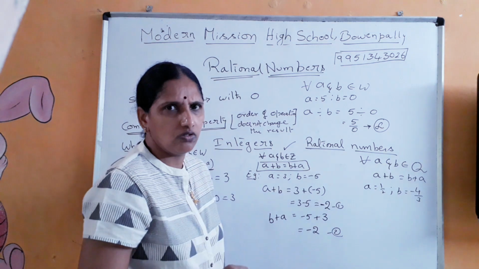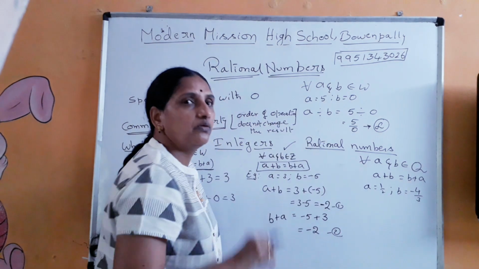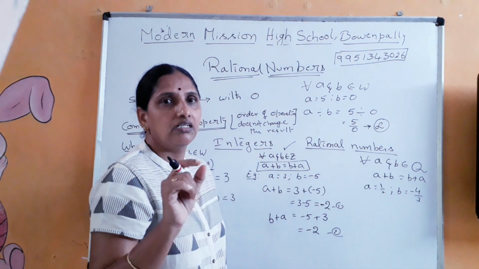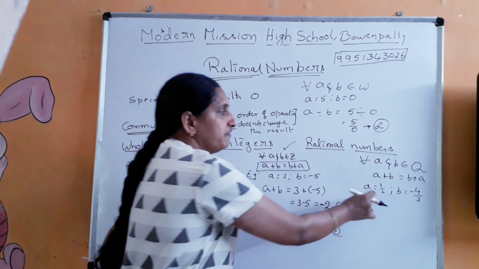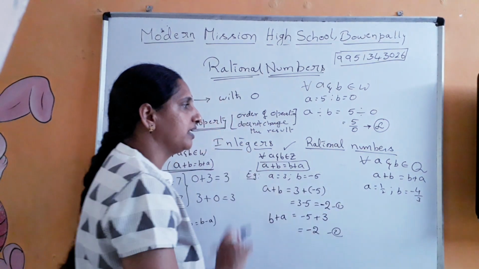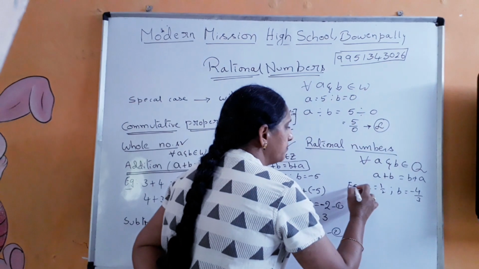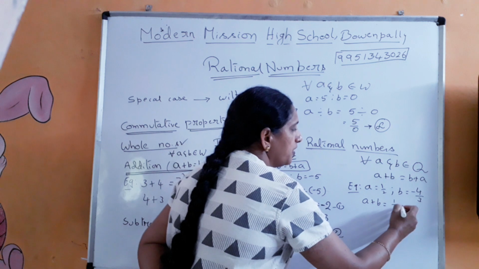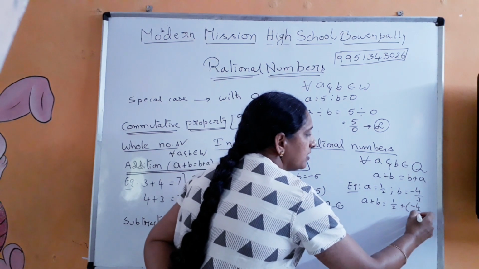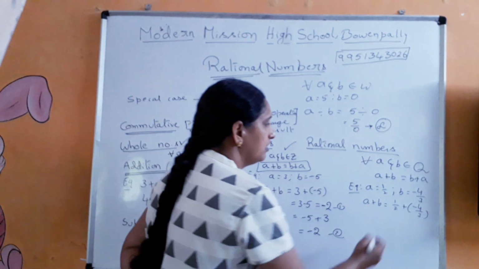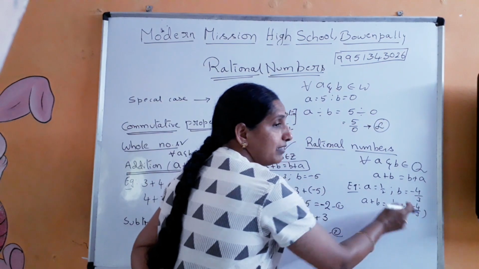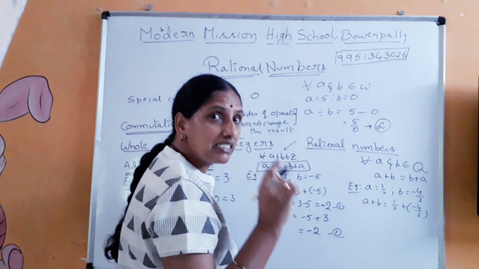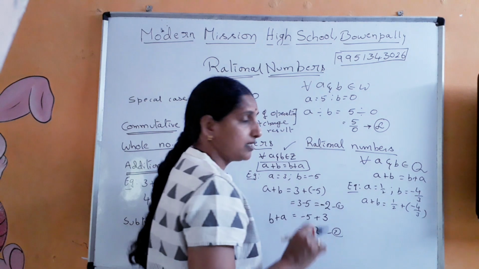You can take simple values also, but only from this you may learn how to simplify rational expressions when denominators are different. Just for that sake I am taking this. So this is the example that we are taking here. Now do A plus B first. A plus B is 1 by 2 plus of minus 4 by 3. Because I have taken a negative number here, no two operators should come side by side. So you have to keep this negative value within brackets. Please remember this always.